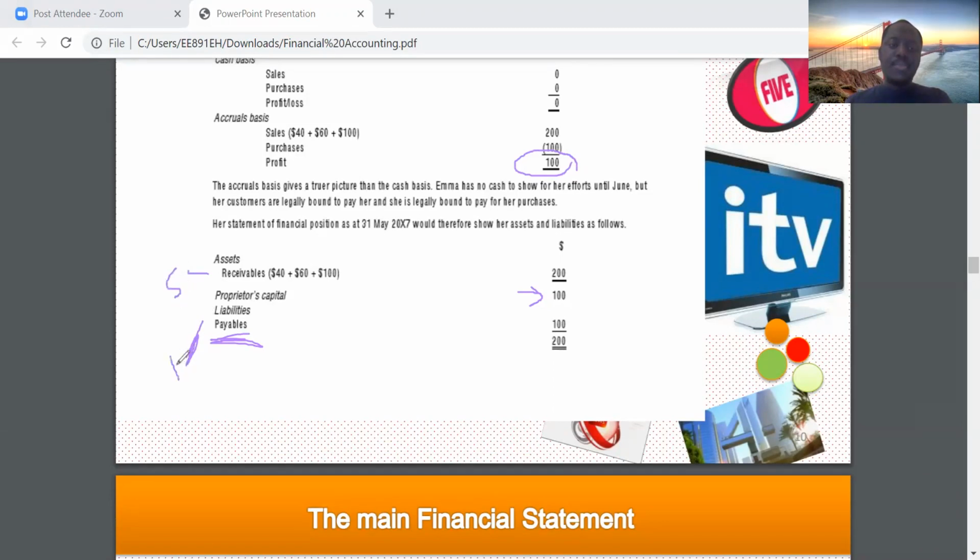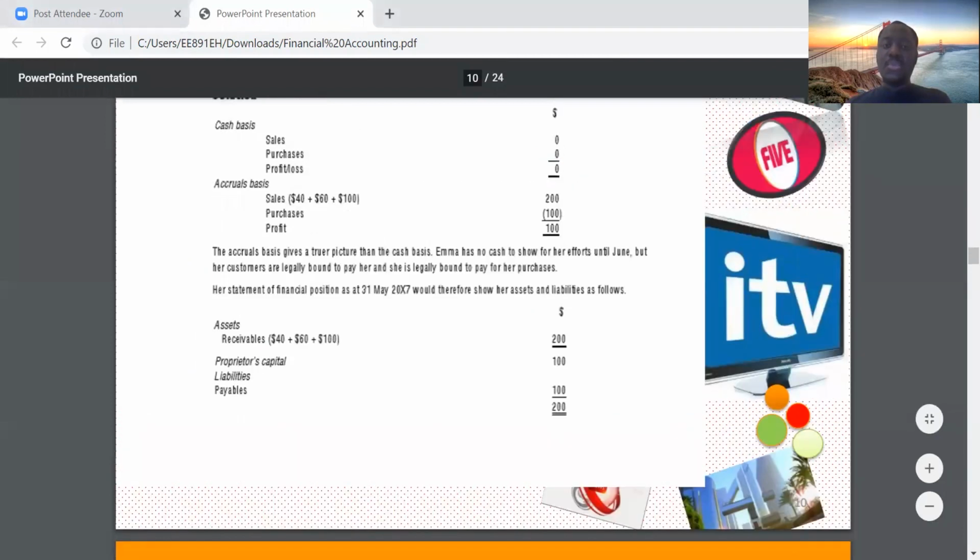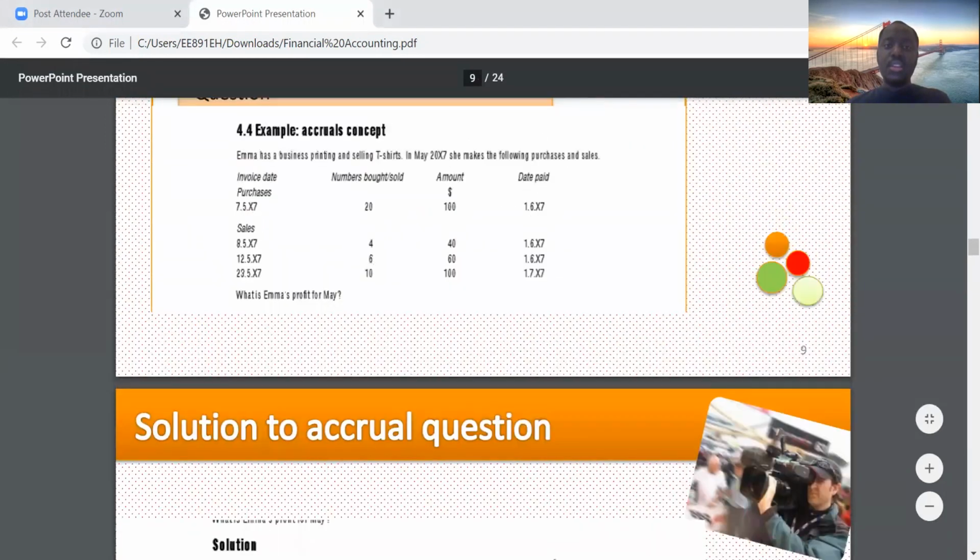The way you can remember is that payables, P, purchases, P, so PP, payables relate to purchases, receivables relate to sales. So if you go back to the question, under the purchases section, that's where you see the payables.